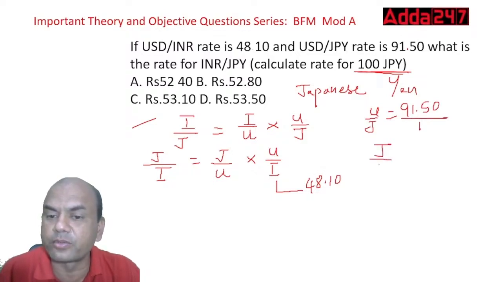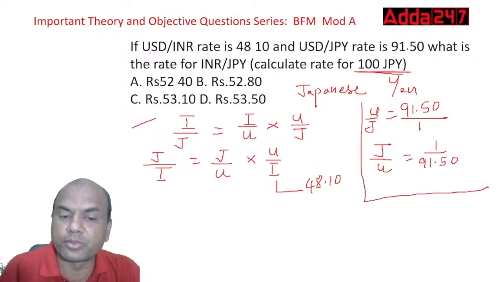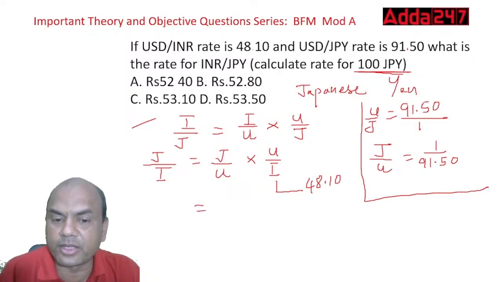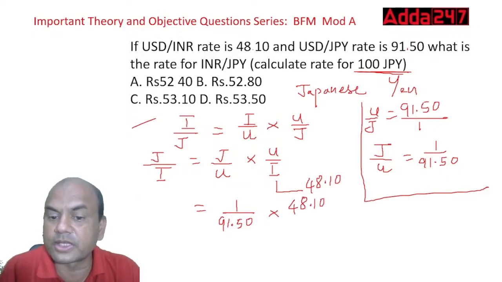J upon U equals 1 upon 91.50. Okay, that will be the rate. So now I've got the JPY to USD rate. Multiply this, put it over here. So my answer will be 1 upon 91.50 into 48.10.